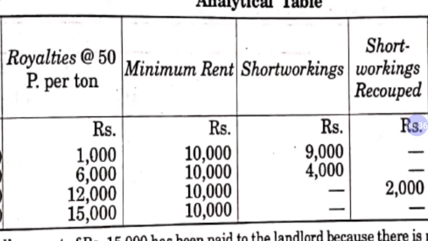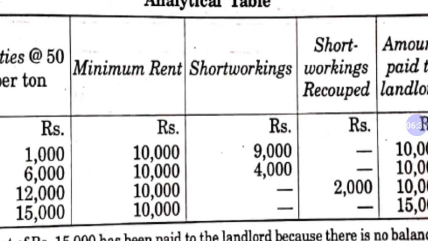Now let's check a few other columns of the table. Short working recoupment. So short working of year 1997 is rupees 9,000. It can be recouped with 1998, but in 1998 we have already short working, so we cannot recoup the short working of 1997. Therefore in 1998, the short working which could not be recouped will be transferred into P&L account.